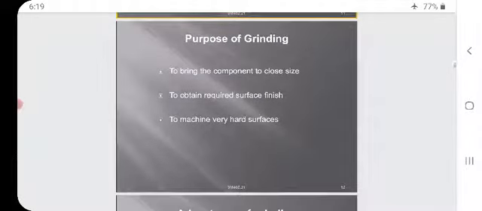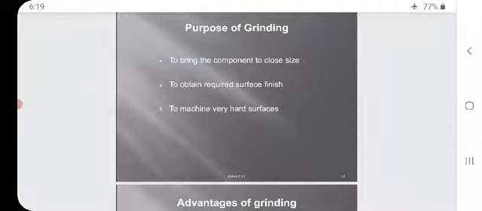The purpose of grinding is to bring the component to the close size, to obtain the required surface finish, and to machine very hard surfaces. I repeat: to bring the component to close size, to obtain the required surface finish, to machine very hard surfaces. These are the purposes of grinding.